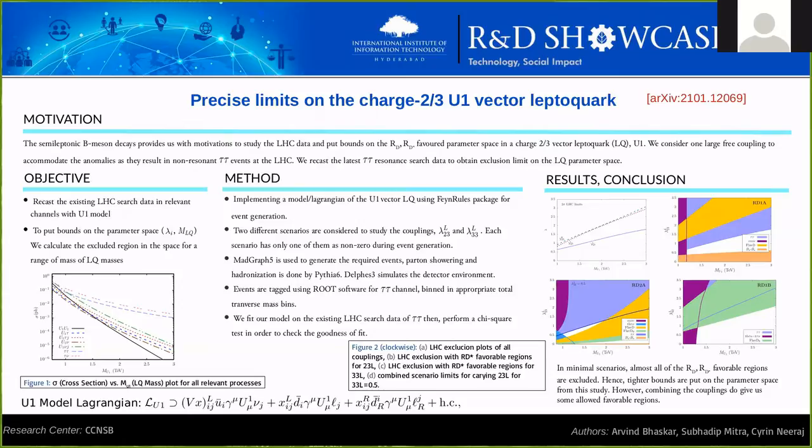Even then, the actual study which we are trying to recast, we have to replicate that. So they might have a particular cut on the momentum of a particular particle, or a particular region in which they were looking. So we have to implement that. That is where the ROOT software comes in. We fit our model on the existing LHC search data of tau tau, then perform a simple chi-square test for checking the goodness of the fit.